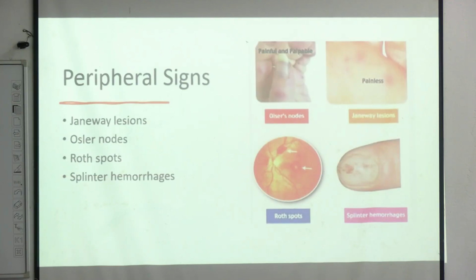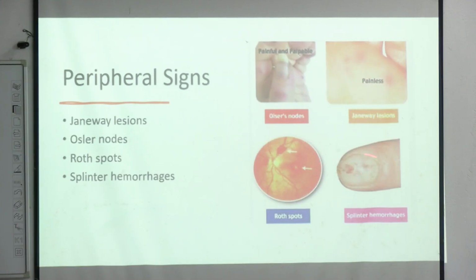So these are some important peripheral signs we can find in this case. That is, we have Janeway lesions, Osler nodes, Roth spots and splinter hemorrhages. Splinter hemorrhages, these are the complications of infective endocarditis. These are the features of hemostasis.